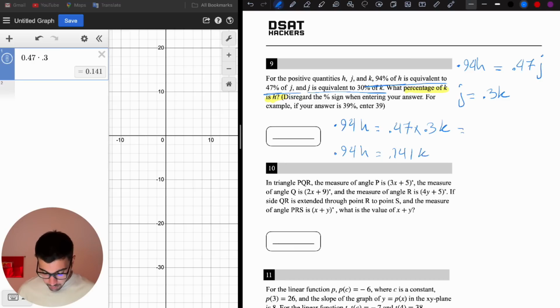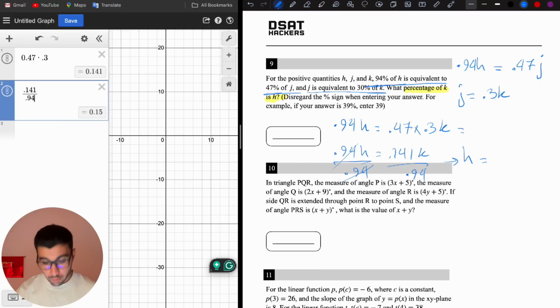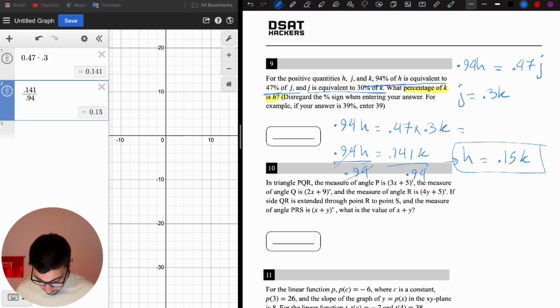Now I want to write h equals some percent of k. So I'm going to remove this 0.94. How? By dividing both sides by 0.94. So this will cancel, and I will have h equals 0.141 divided by 0.94, which is going to give us 0.15k, right?